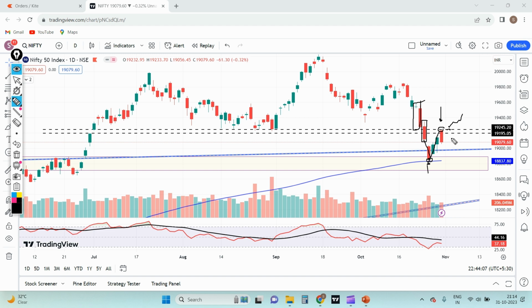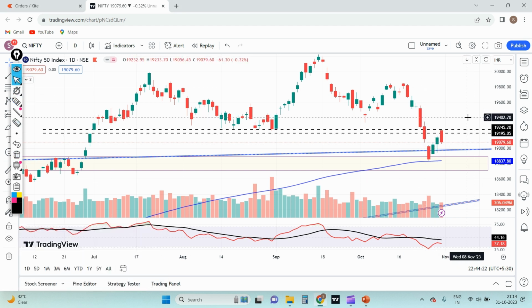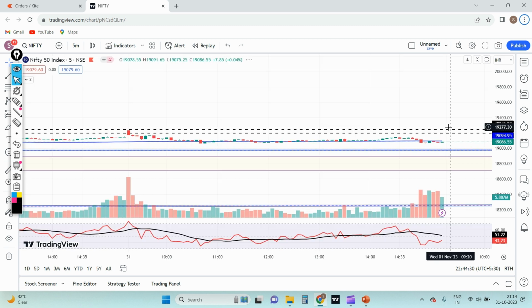On the daily time frame, if you want to take a positional trade, the level to be watched is 19,250; if it gives a closing above that, we can take a positional trade on the long side. But as of now, the 250 level is where Nifty will take resistance on the daily time frame, as we saw on the gap up that we had.